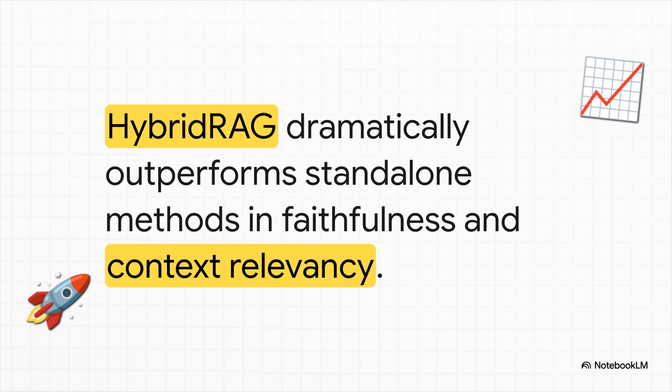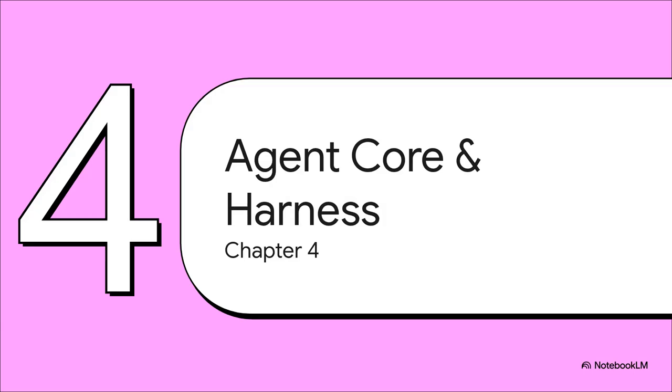Now, full transparency, there is a minor trade-off. Because you're taking graph context and appending it to vector context, the total chunk gets bigger. That can slightly lower pure context precision just because there's extra information in there. But trust me, it is the ultimate necessary trade-off if you want accurate, grounded answers in high-stakes financial or enterprise environments. Chapter 4, Agent Core plus Harness.